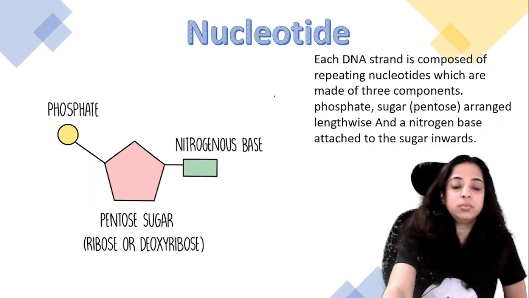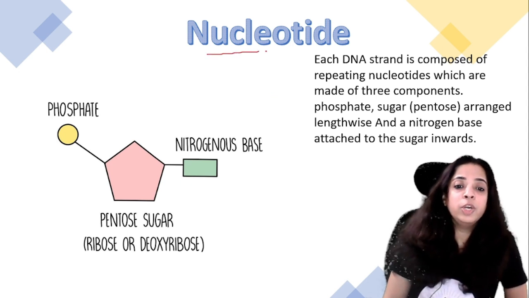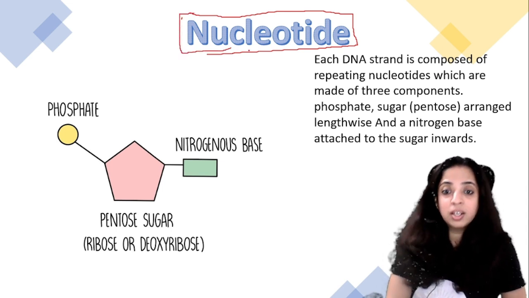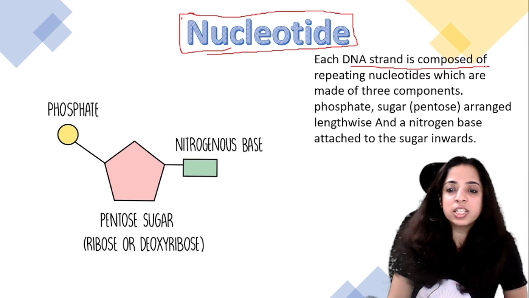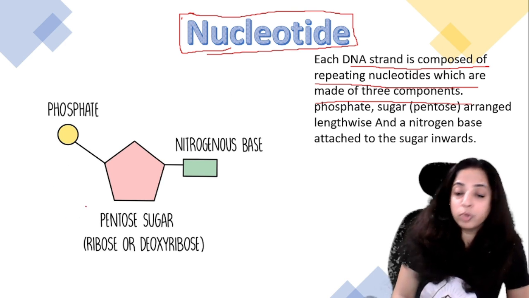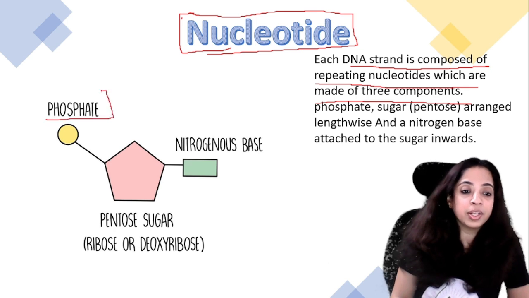Okay. So now let's talk in detail about the structure. I already told you 8 histones and DNA wound around it is a nucleosome. Now each DNA strand is composed of repeating nucleotides which are made of 3 components. One is phosphate.